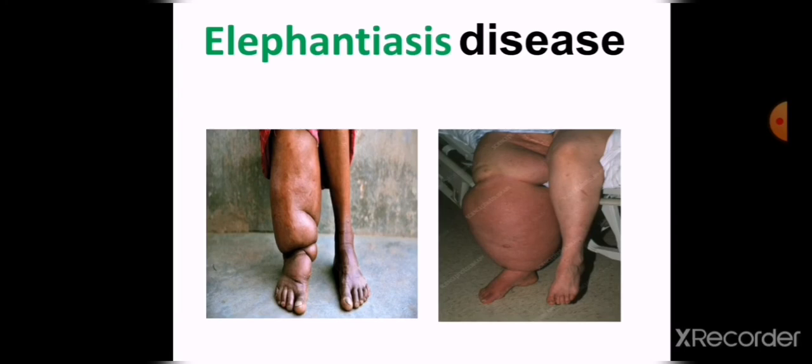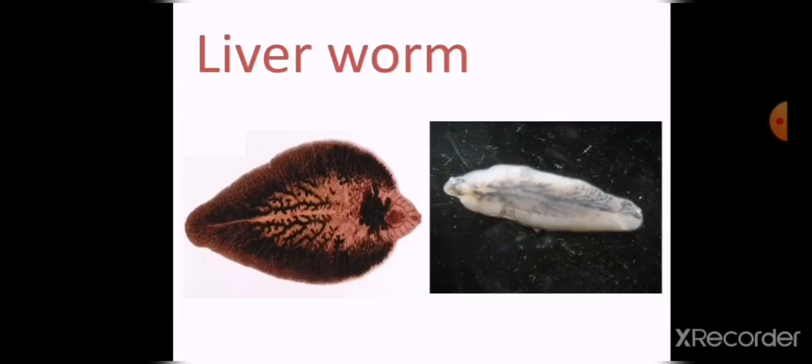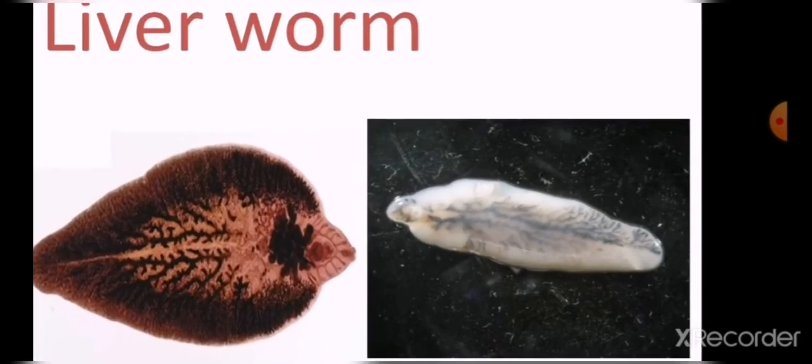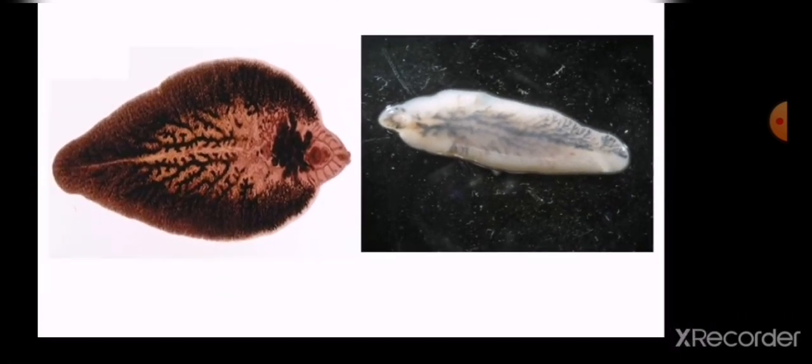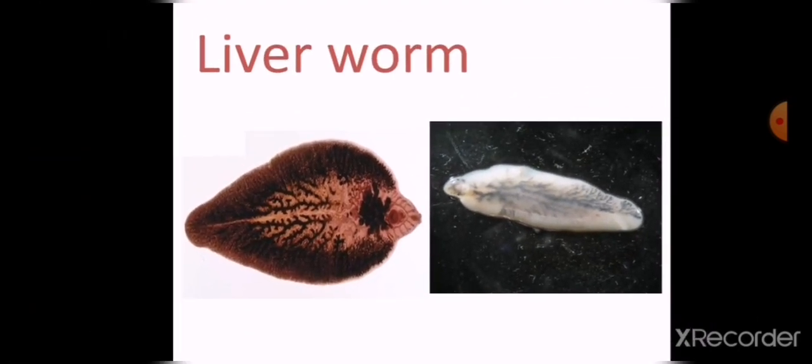And like the liver worm. This shape is the liver worm. It lives inside the liver, so it may cause damage to the liver. So it's called the liver worm.